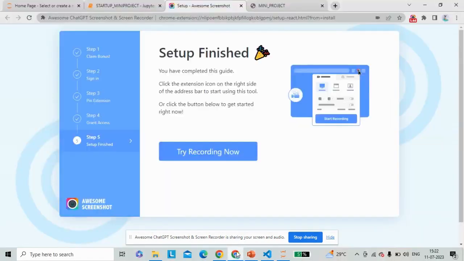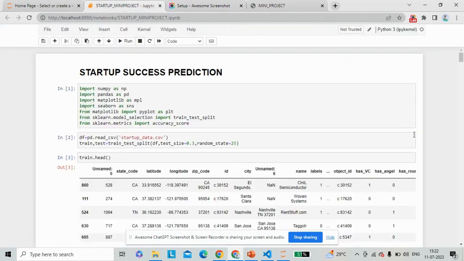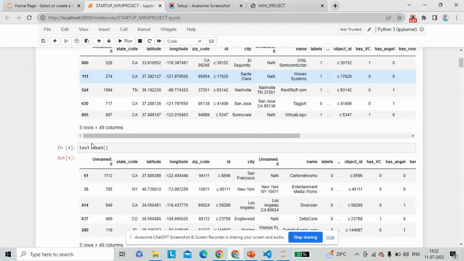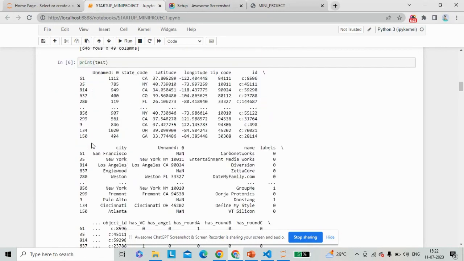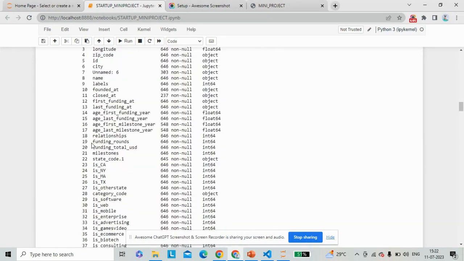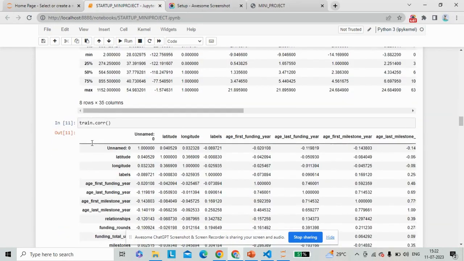We have done it in the Jupyter notebook using Python. In the very first part, we have imported all the necessary libraries. We have read the data. We have split the data set into training and testing parts. We used a few features to get to know the data. We have brought a few data sets from the data set.